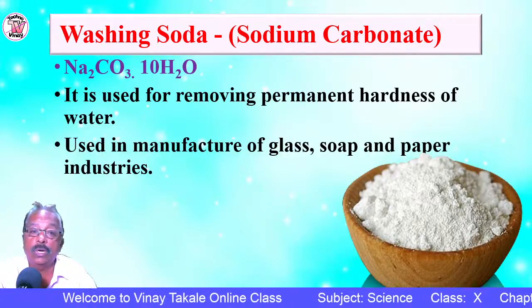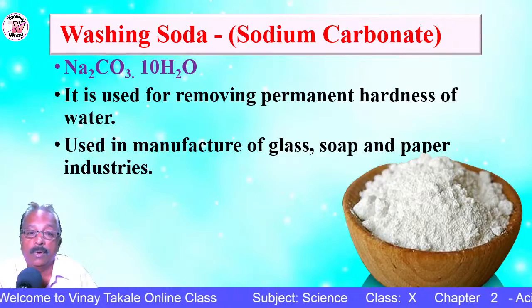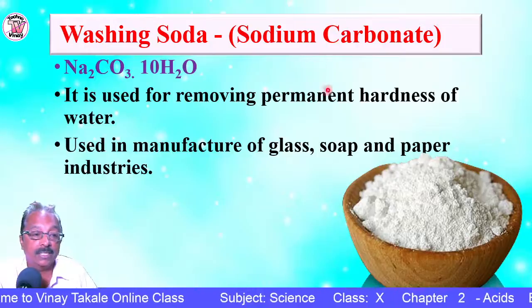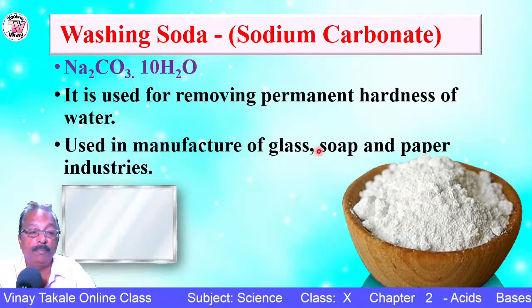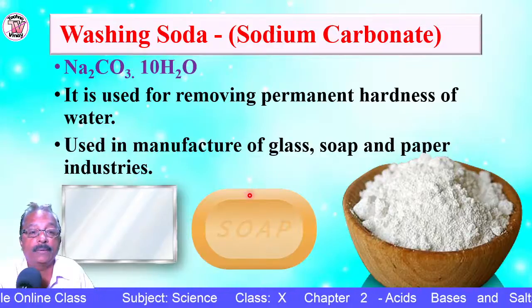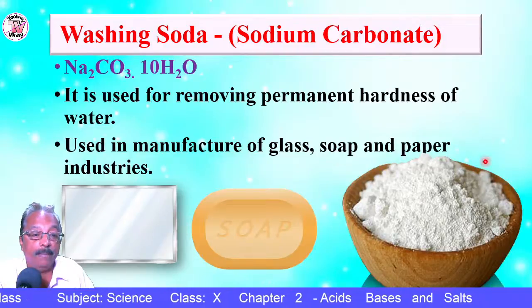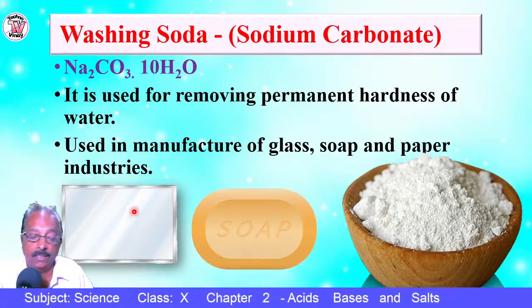It is also used in industries to manufacture glass, soap, and paper. So sodium carbonate is used in the manufacture of glass, soap, and paper in industries.